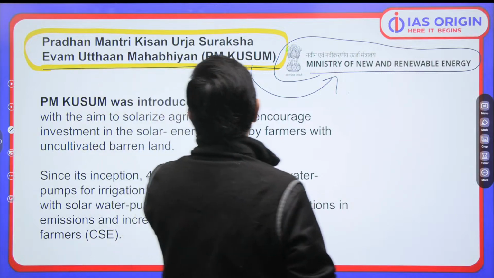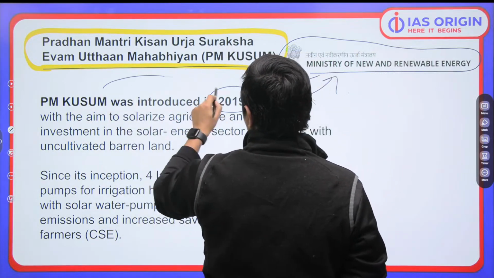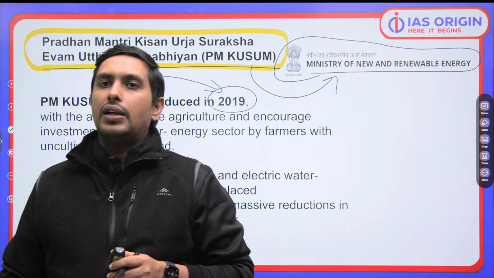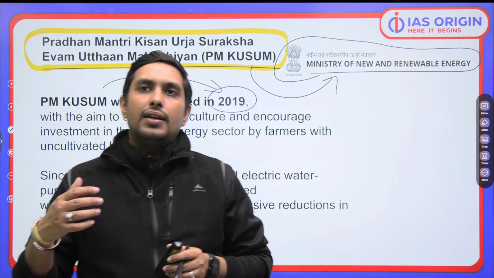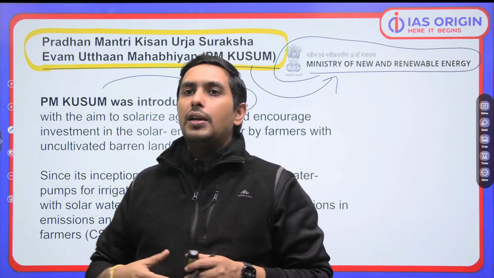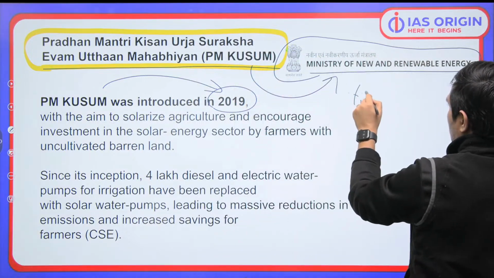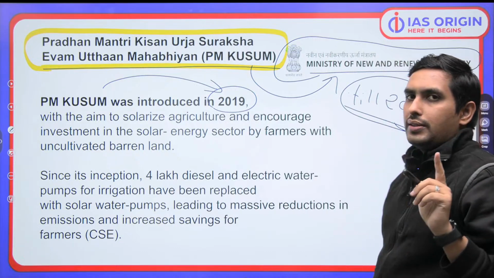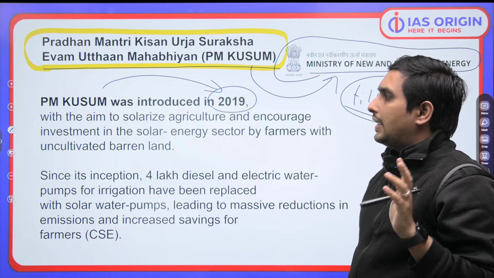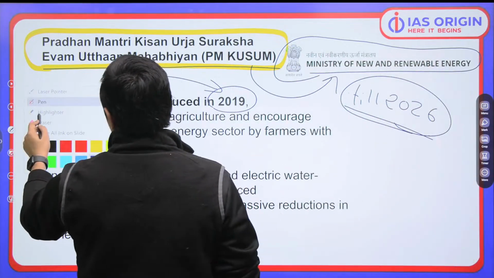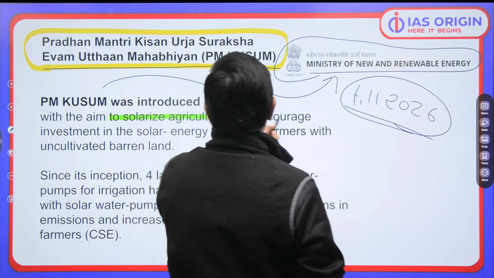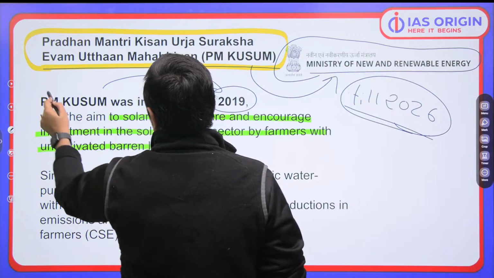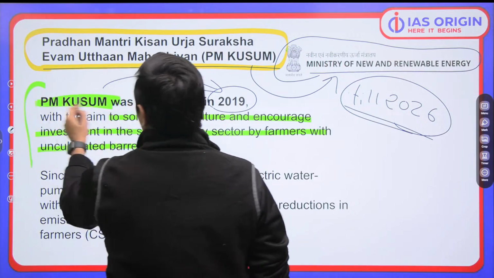It was introduced 5 years back, PM KUSUM 2019 it was done. But again, it has been in a lot of news. So we'll certainly be talking about that. First of all, you got to understand that this particular scheme is going to be in place till 2026. So till 2026, we are going to have this particular scheme going on. That's one thing. Secondly, you got to understand what the aim is. Main aim is to solarize agriculture and encourage investment in the solar energy sector by the farmer. ये बहुत important है. So when I talk about PM KUSUM, you have to be aware of these aspects.